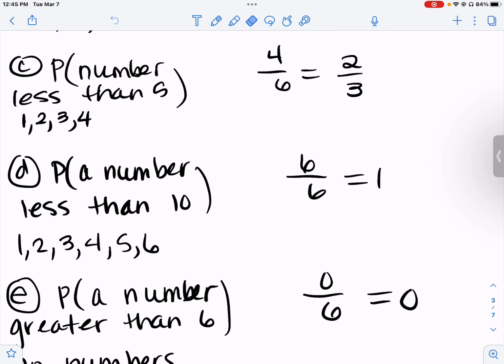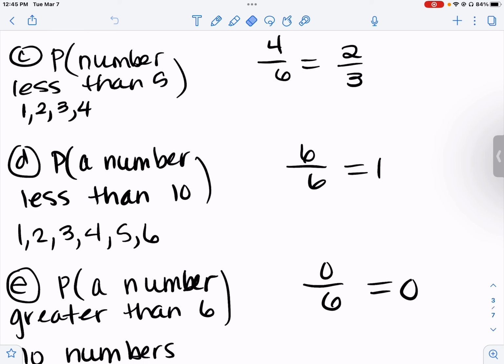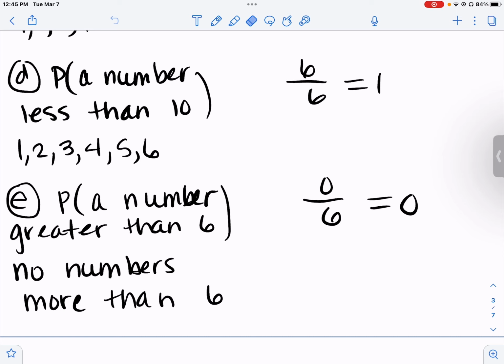D, the probability that you roll a number less than 10. Well, all the numbers are less than 10. 1 through 6, those are all less than 10. So that's 6 things that are less than 10 out of 6 sides, which equals 1. E, the probability of a number greater than 6. Well, no numbers are more than 6 because all the numbers are just 1 through 6. Nothing's bigger than 6. So that's 0.